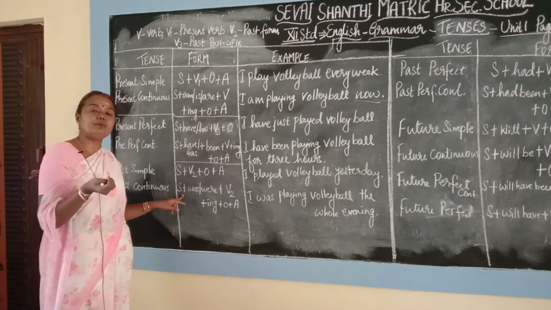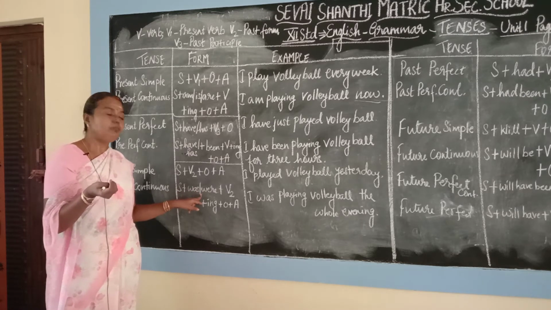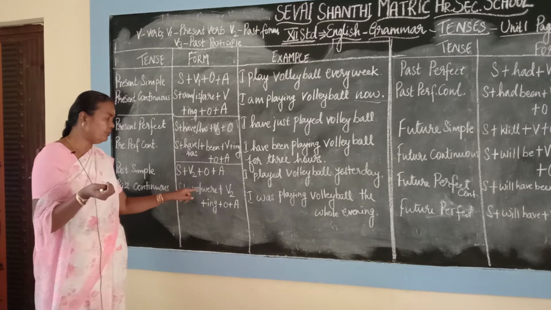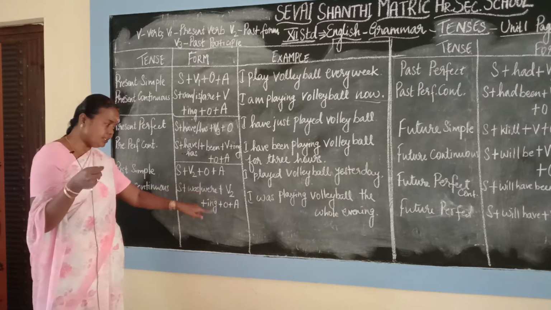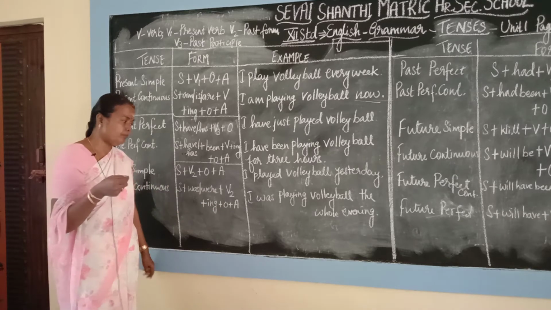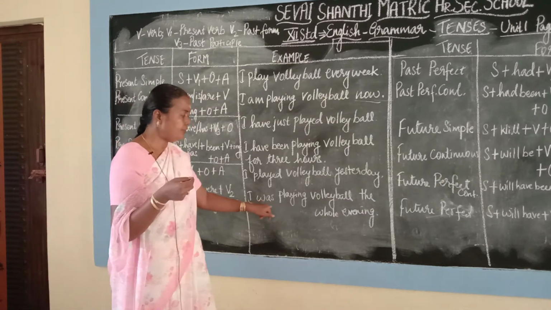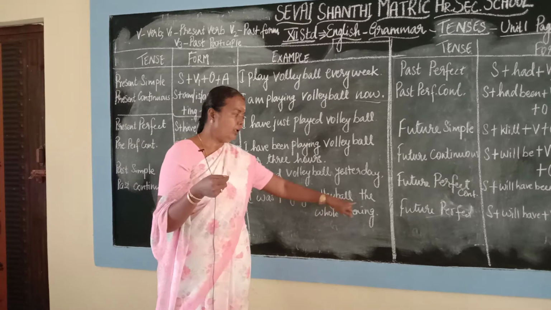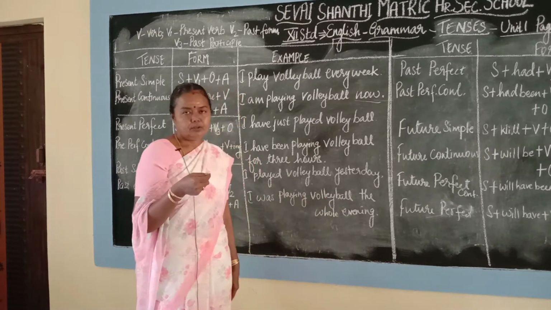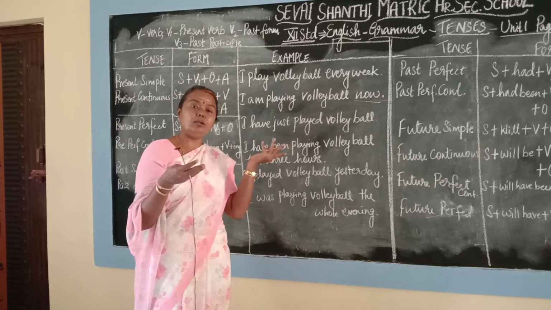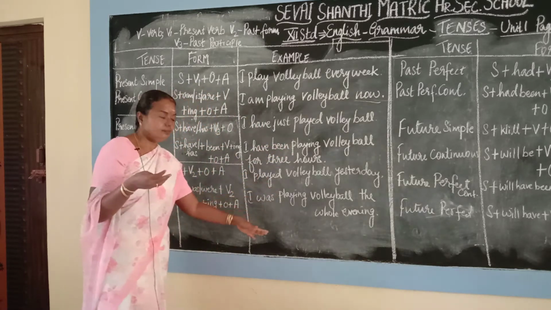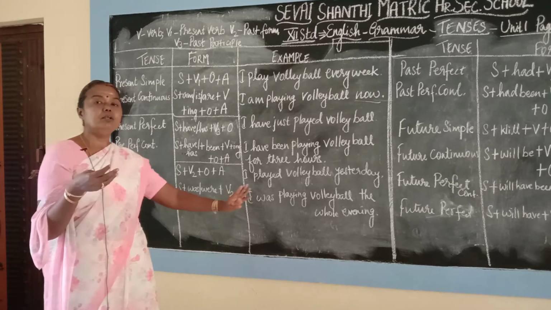Was is used for singular, were is used for plural. Okay, subject plus was or were, plus verb, that is verb 1 plus ing plus object plus adjunct. So here, I was playing volleyball the whole evening. So some evening, maybe yesterday whole evening or day before yesterday whole evening. So somewhere this person, I was playing volleyball the whole evening.